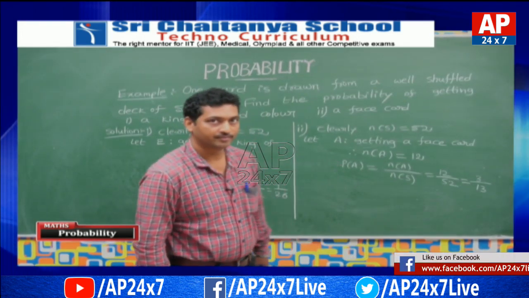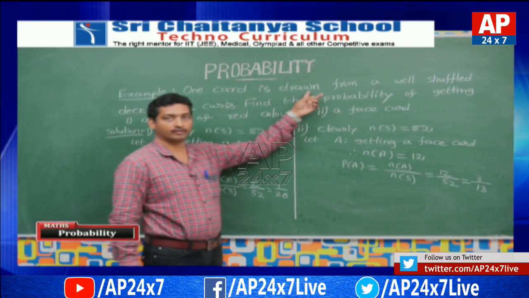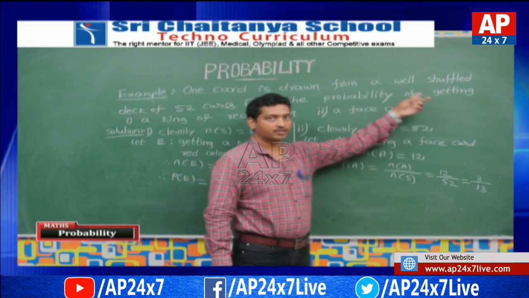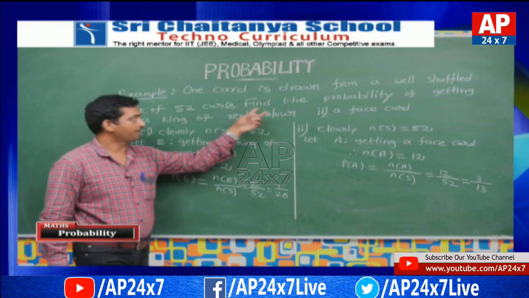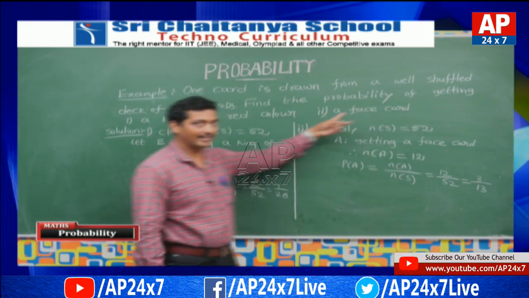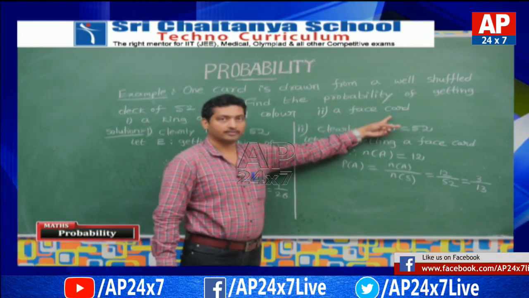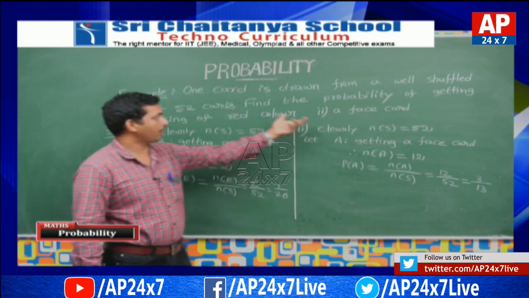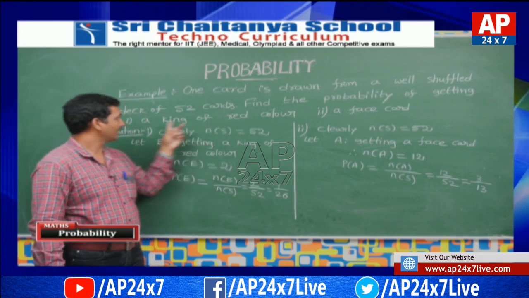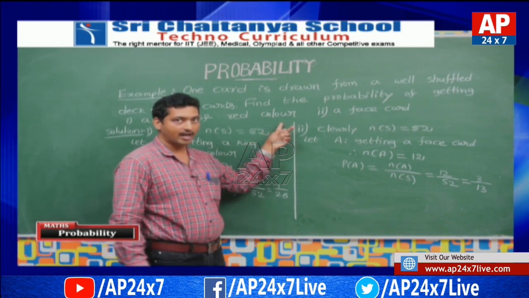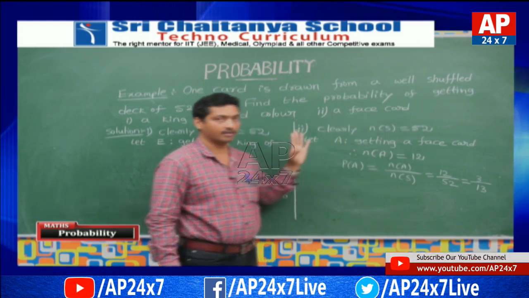Let us do some problems. See this problem. One card is drawn from a well shuffled deck of 52 cards. Find the probability of getting a king of red color and a face card. Here we have to find two problems: getting a king of red color, the probability of getting a king of red color, and getting a face card, the probability of getting a face card.